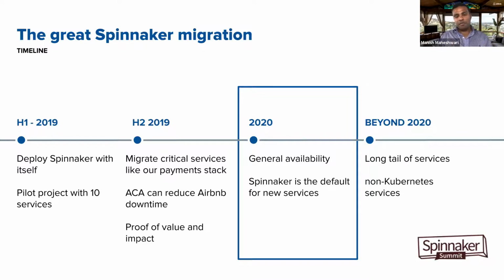Today, after GA, we are at a place where the majority of our services are on Spinnaker, and getting onto Spinnaker is a company-wide priority for Airbnb. We are going to look into completely deprecating the old tool, which is Deployboard, sometime early next year.